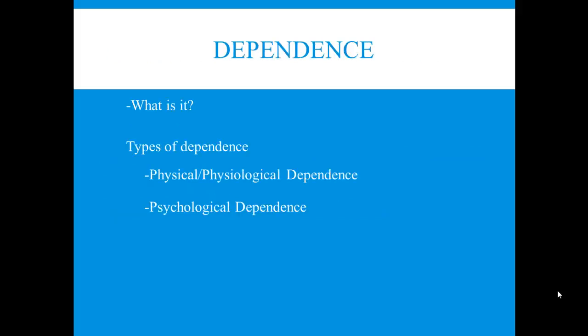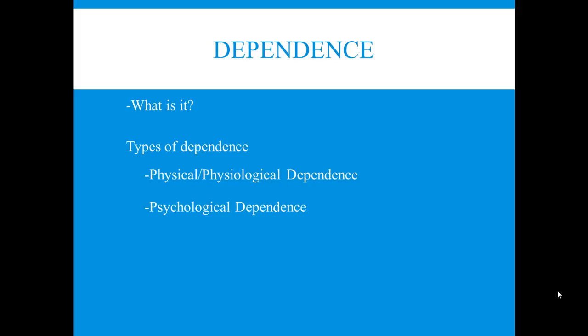Now let's introduce a new term, dependence. What is dependence? This is a condition where reducing the dose of a drug or discontinuation of the drug leads to the appearance of withdrawal symptoms. So if an individual stops taking a drug or reduces the dose and withdrawal symptoms present themselves, they're said to be dependent.